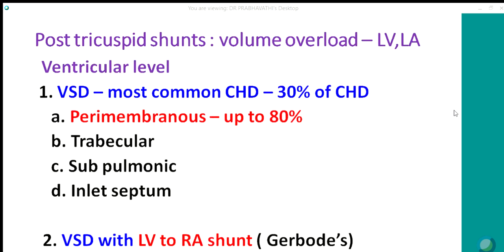Then coming to the post-tricuspid shunts, here the volume overload occurs on the left side, the left ventricle and left atrium. VSD is the most common congenital heart disease, occurring in 30% of congenital heart diseases. Perimembranous VSD accounts for about 80% of VSDs. Trabecular, subpulmonic and inlet septum VSDs are less common. A special type of VSD is from the left ventricle to the right atrium, either through the atrioventricular septum or through the septal leaflet of the tricuspid. It's popularly known as Gerbode defect.